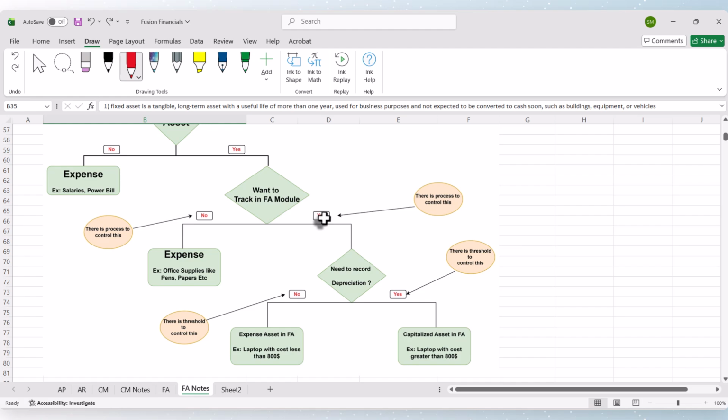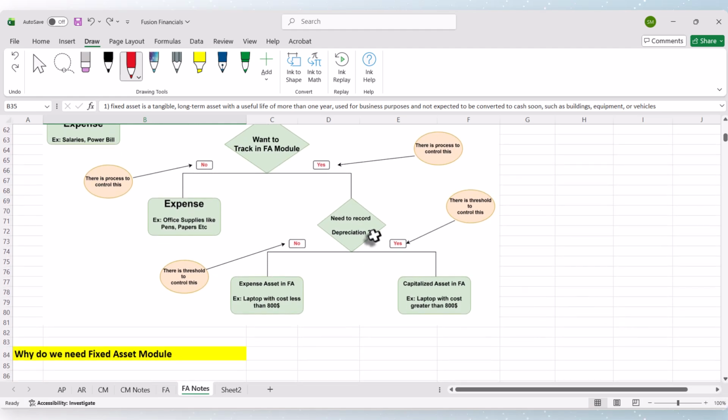And if you want to track it in the FA module, then the next question: do you need to record depreciation? This is the first time we have come across the word depreciation. What is depreciation? We have seen the nature of fixed assets. Fixed assets depreciate over time, meaning the value of the fixed assets reduces year by year.